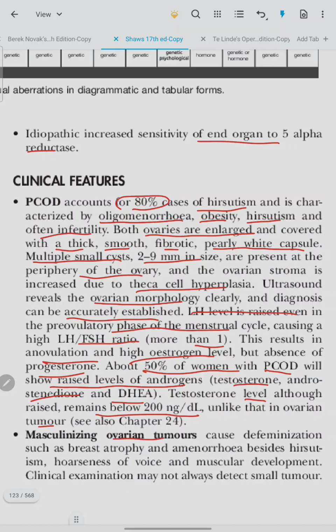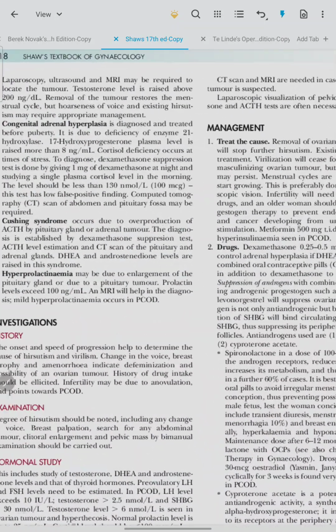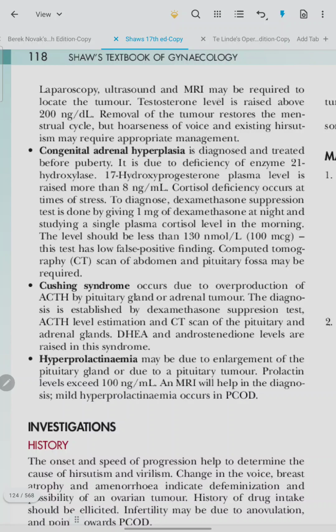Masculinizing ovarian tumors cause defeminization such as breast atrophy, amenorrhea, besides hirsutism, hoarseness of voice, muscular development. Clinical examination may not always detect a small tumor. Laparoscopy, ultrasound, and MRI may be required to locate the tumor. Testosterone level is raised above 200 nanogram per deciliter. Removal of the tumor restores the menstrual cycle, but hoarseness of voice and existing hirsutism may require appropriate management.